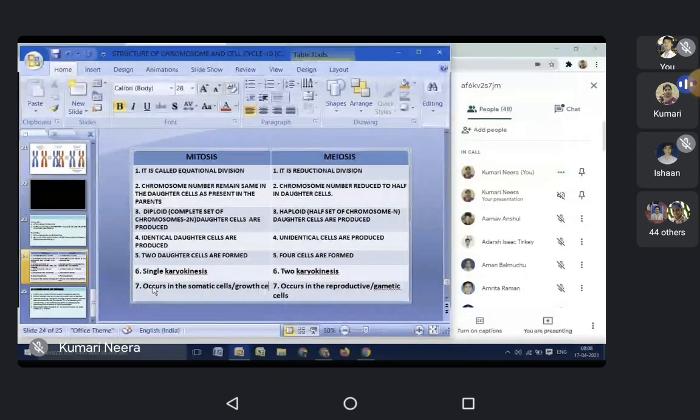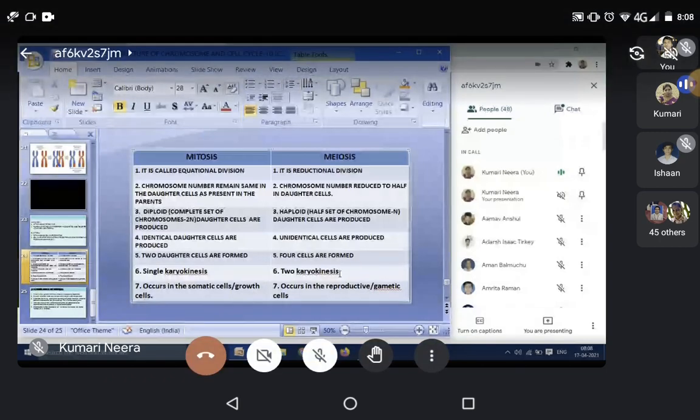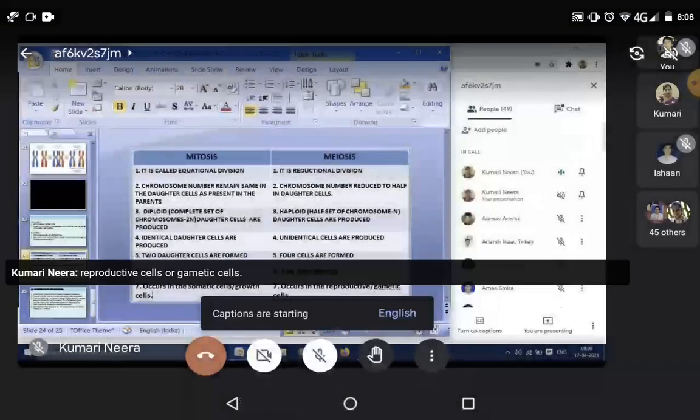Okay, so all of you add two more points in mitosis and meiosis. Single karyokinesis in mitosis and two karyokinesis, means two nuclear division in meiosis. Mitosis occurs in somatic cells or growth cells of the body, but meiosis division occurs in reproductive cells or gametic cells.